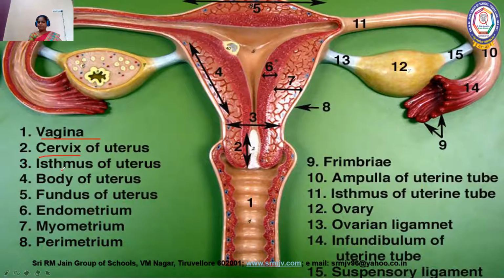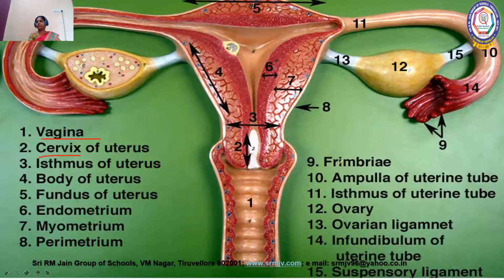And there is a part called the isthmus of the uterus, followed by the body of the uterus. Then we have the uterine walls: endometrium, myometrium, perimetrium. The perimetrium is the outer wall, the middle wall is called the myometrium, and the inner wall is called the endometrium. All those things we are going to see.